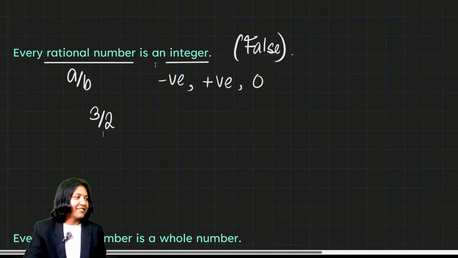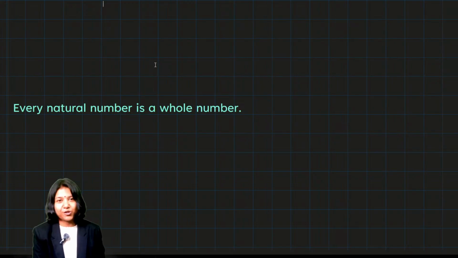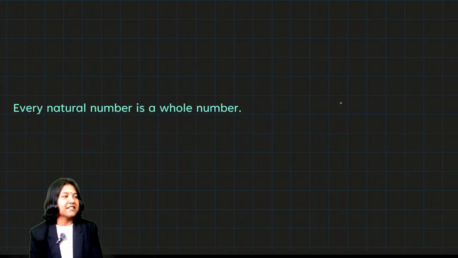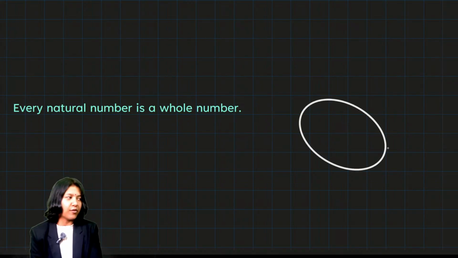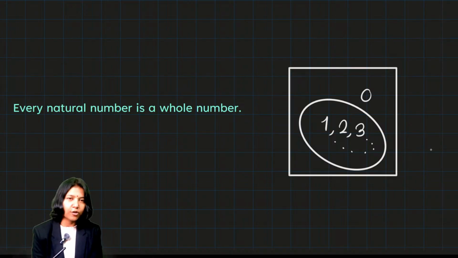All right. Let's try the next question. I think you can answer this question without my help. Every natural number is a whole number. I showed you in my previous lesson a diagram where I showed you that all the counting numbers are your natural numbers. When you bring in a new member, 0, then you get a new family called the whole numbers.